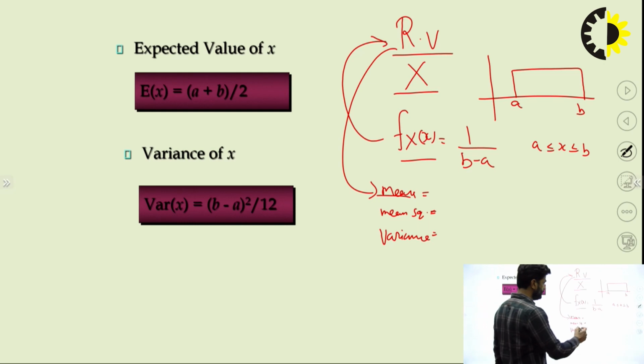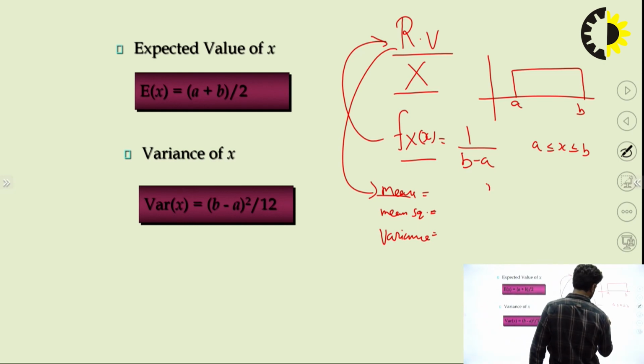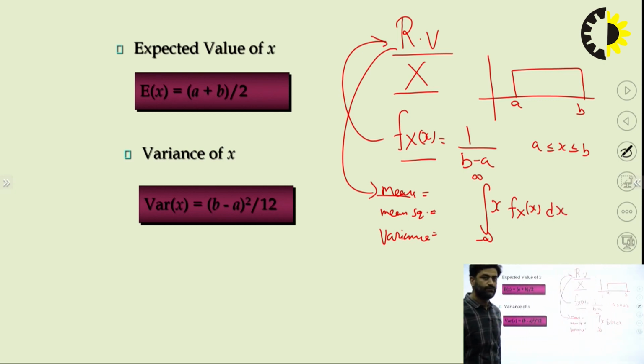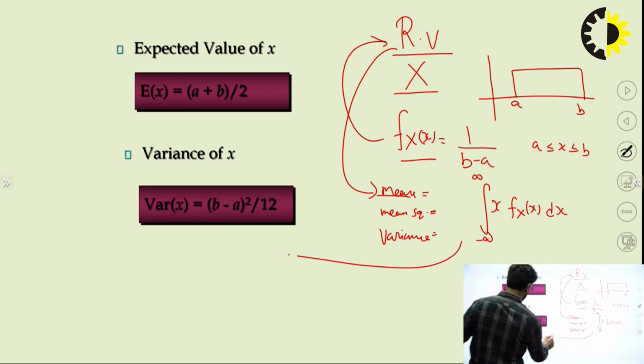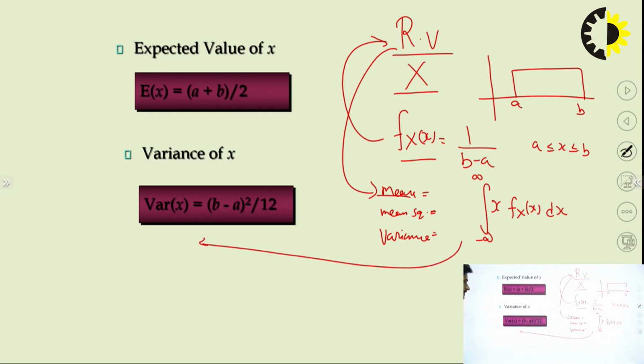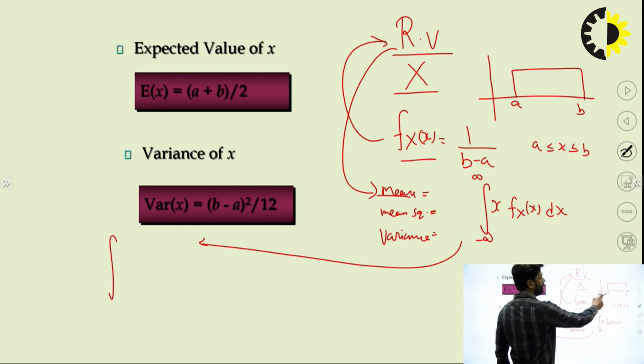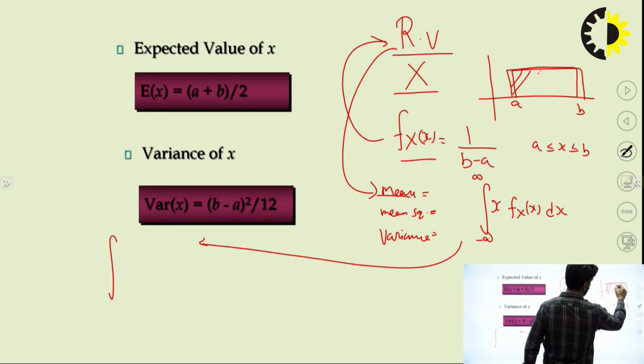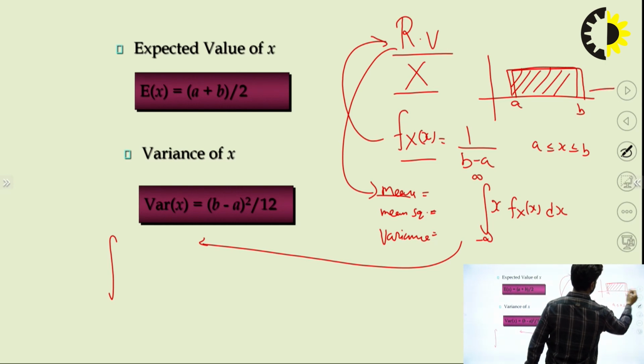I will show you. The formula for the mean, this is the formula for the mean. Now here I am doing this. Here the limit is from a to b, this is the section where it is nonzero, otherwise it will be 0.